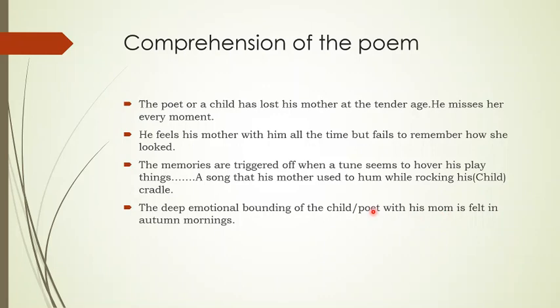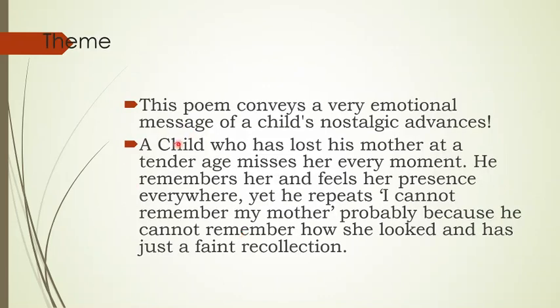Actually, it is also said that Rabindranath Tagore has written this poem about himself when he was a child. His mother passed away and she was taken to the pyre, and he had himself experienced all those things, and perhaps this is the impact of that very scene, and he came to write this poem. And it is even said that at the age of 8, Rabindranath Tagore started writing poems. He feels his mom in autumn mornings most of the time because he remembers the flowers, right? So, what is the theme of this poem?